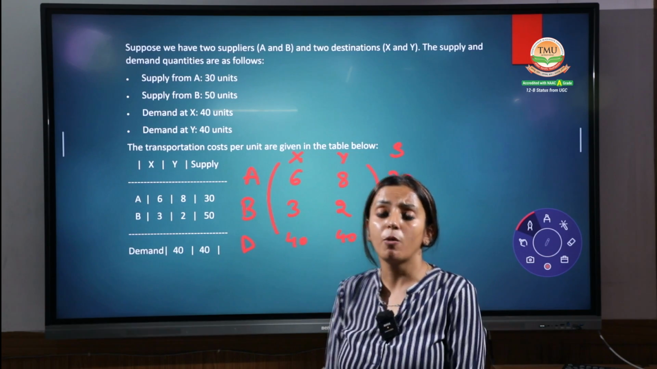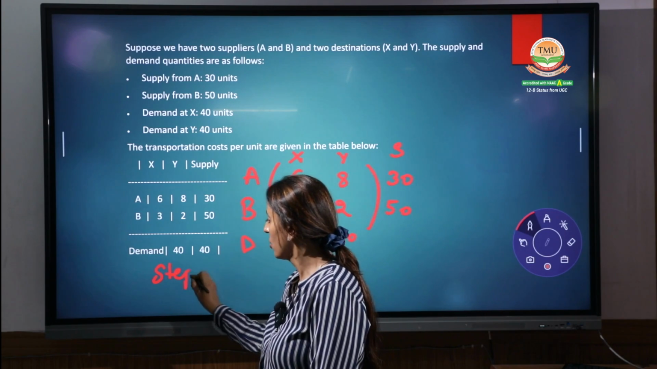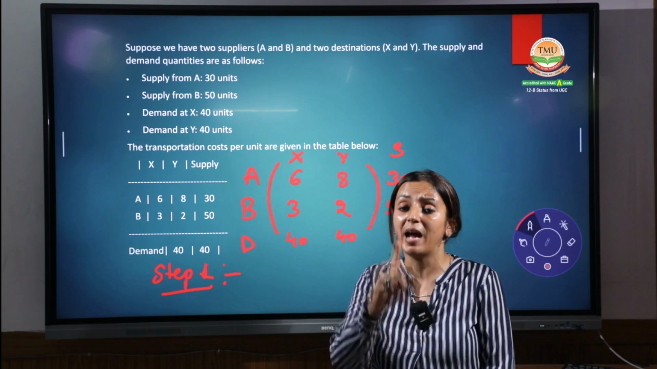Start using step number 1. And what is step number 1? What we have to do? Find out whether the matrix is balanced or not.